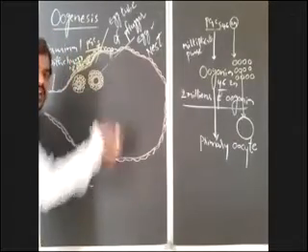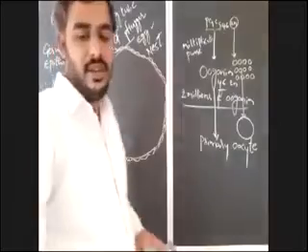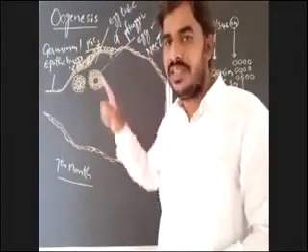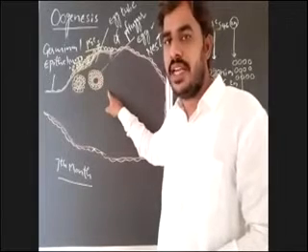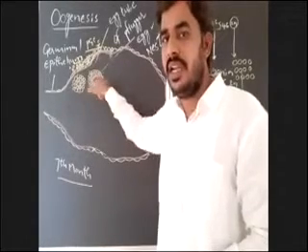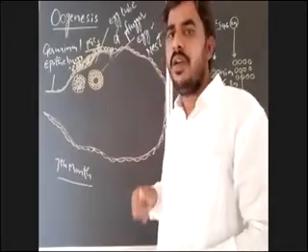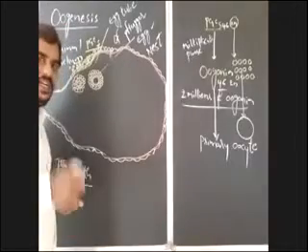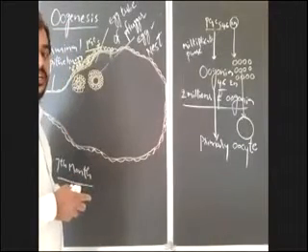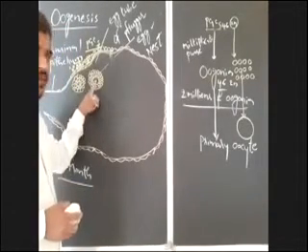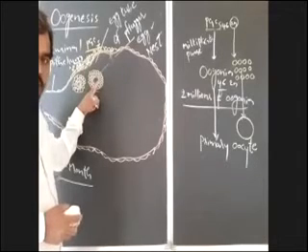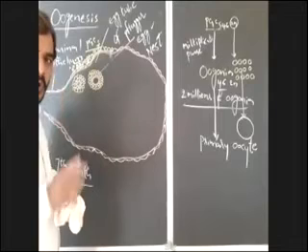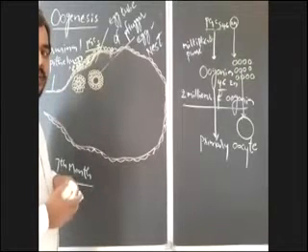Now only one oogonium is modified into primary oocyte. Then what is the fate of the remaining oogonia? There are many oogonia in each egg nest, but only one is modified into primary oocyte. What about the remaining oogonia in this egg nest? The remaining oogonia which are present here will lose their ability to modify into a primary oocyte. Immediately after formation of one primary oocyte, all the remaining oogonia lose their ability to modify into a primary oocyte